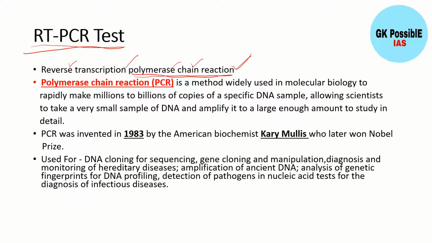Basically, polymerase chain reaction is for DNA sampling, and it was invented in 1983 by Mullis, for which he got the Nobel Prize. It was a very important invention, because of which diagnostic tests have improved a lot. This PCR test is used in many things like DNA cloning, gene cloning, monitoring hereditary diseases, amplification of ancient DNA, analysis of genetic fingerprints for DNA profiling, and detection of pathogens.